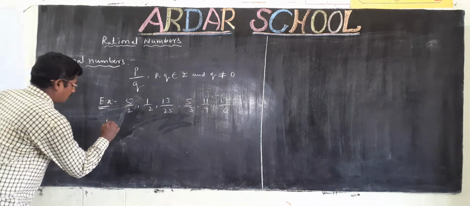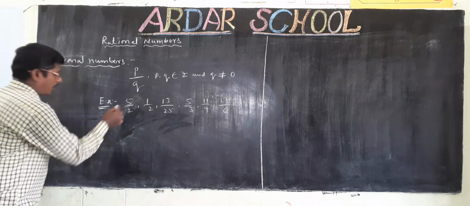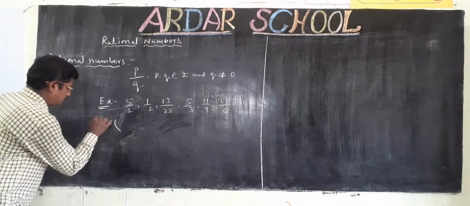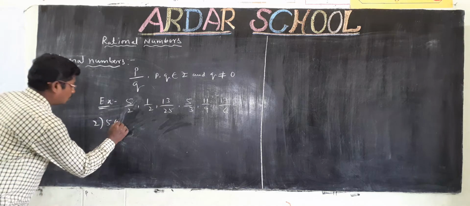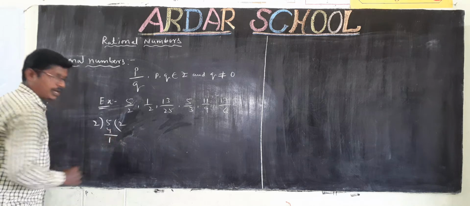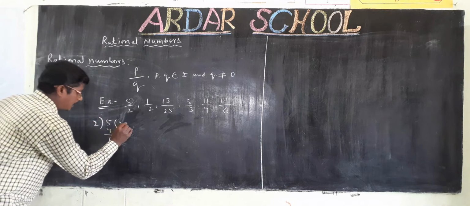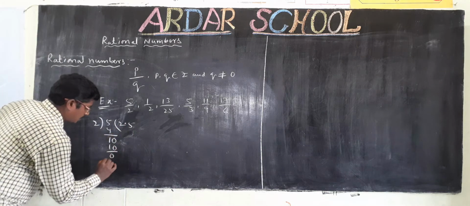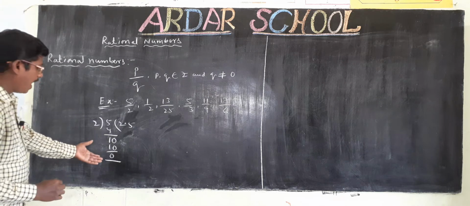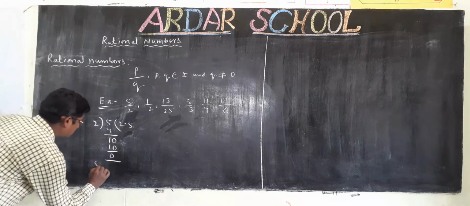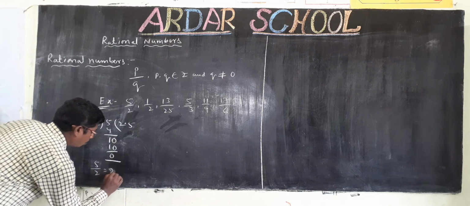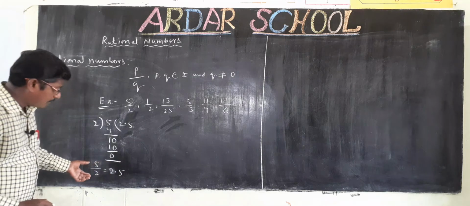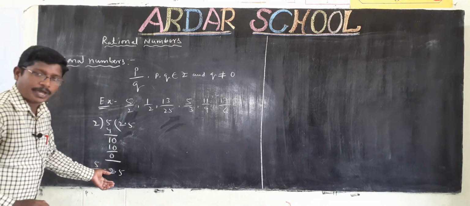Take the first example, 5 by 2. 5 by 2 means 5 is divided by 2. 2 2's are 4. Remainder 1. There is no number, so put a decimal point and take 0. 2 5's are 10. The division ends with remainder 0. So 5 by 2 is equal to 2.5. This is the rational form, this is the decimal form. 5 by 2 is converted into the decimal 2.5.